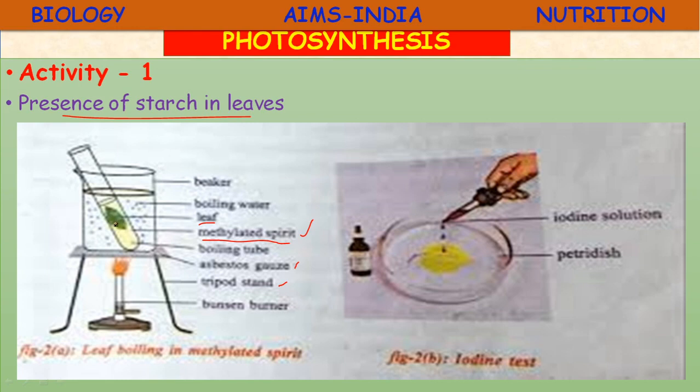What we are doing here is removing the chlorophyll, the green pigment. Until it becomes white, you have to boil it. Take the leaf carefully from the test tube using a brush, and spread the leaf in a petri dish, or a watch glass. Then add a few drops of tincture iodine solution, or we can also use betadine solution.